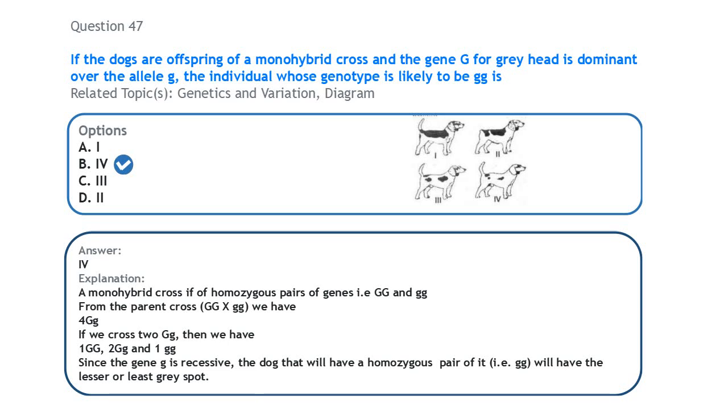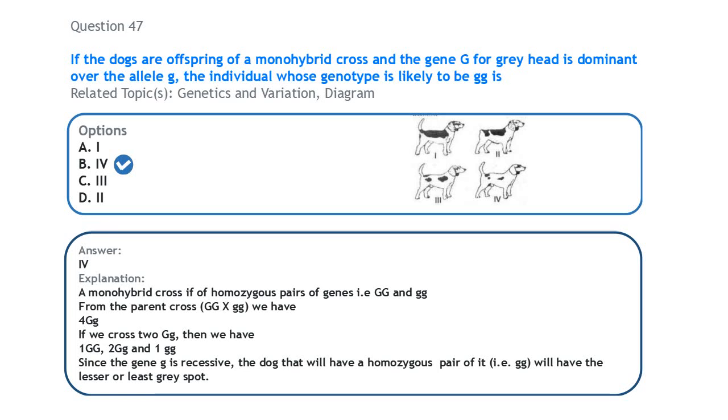Now if we take a cross of any two of the offspring, Gg, the heterozygous pair of genes where one is dominant and the other is recessive, we are going to have one that is homozygous dominant, two that are heterozygous, and one that is homozygous recessive.